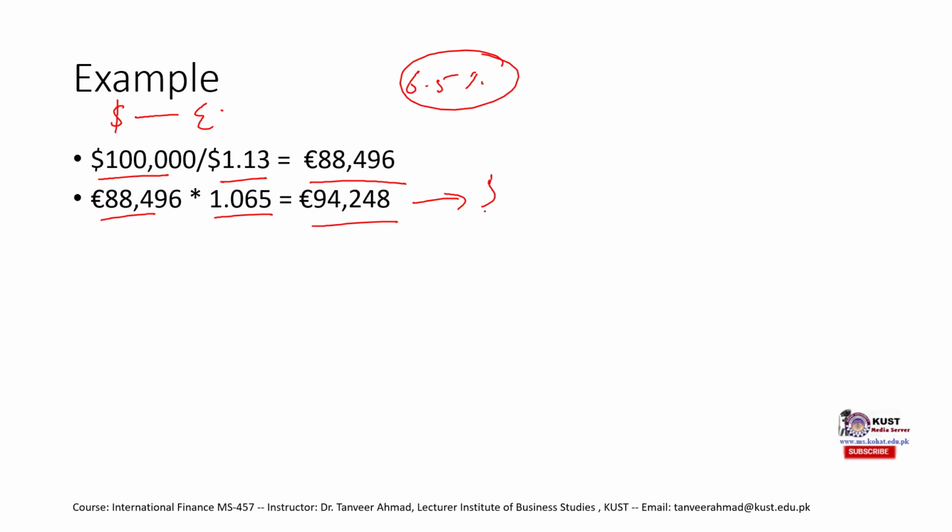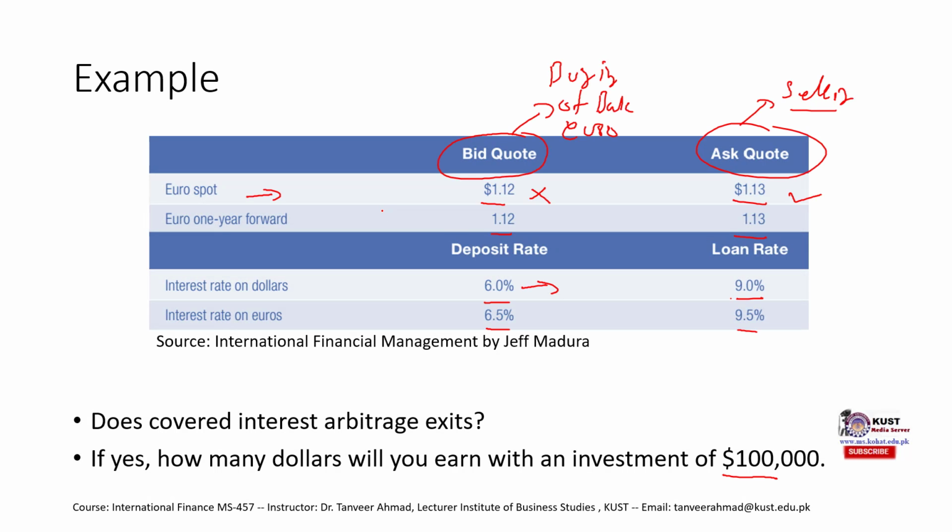Now what do we need to do? Obviously we need dollars. Dollar is our home currency. So we want to convert these euros back into dollars. Now which rate should we use? Remember, now we are selling euros, and we have already done a forward contract. If you have watched the previous video, you will understand what I am talking about.